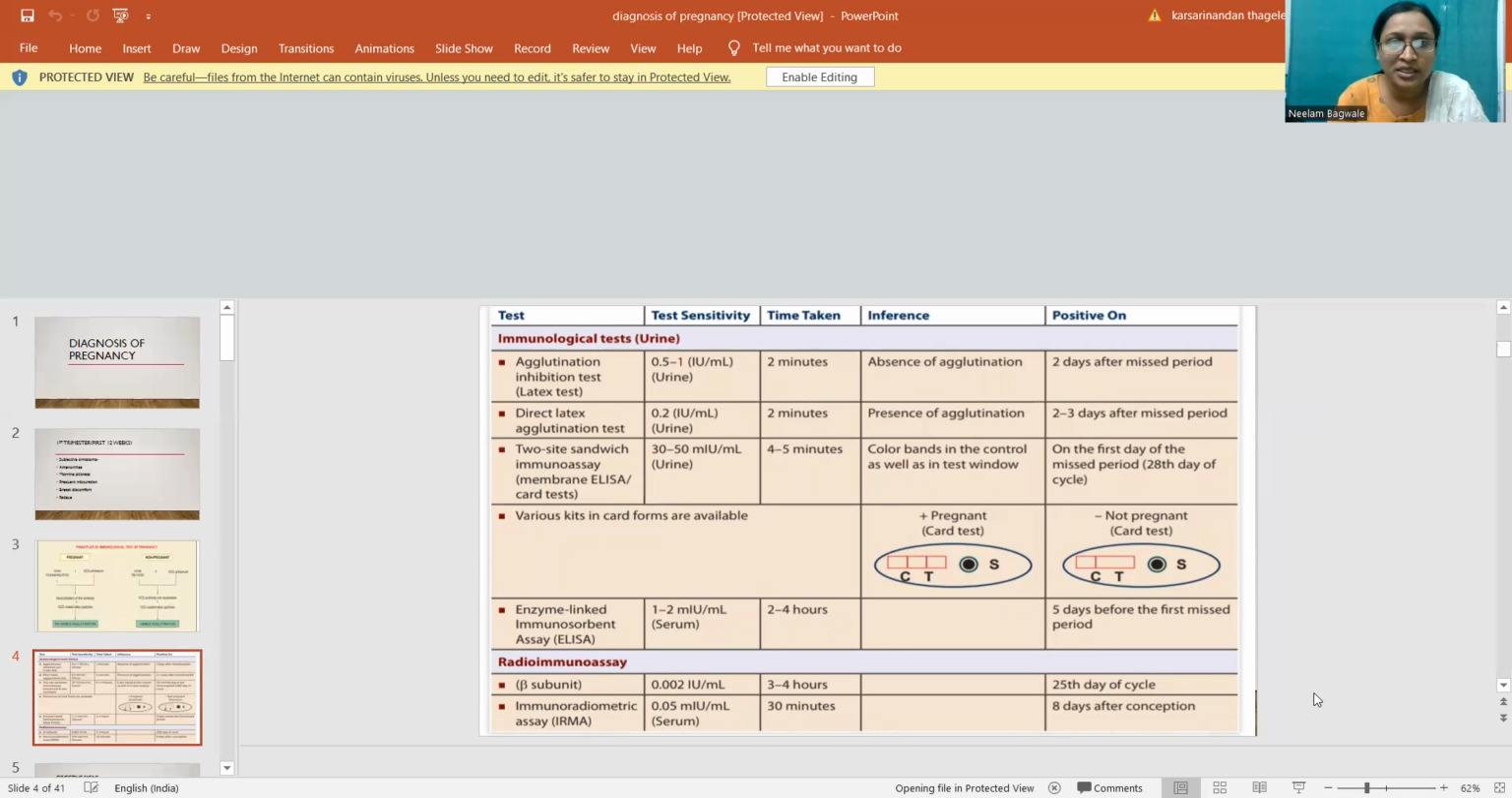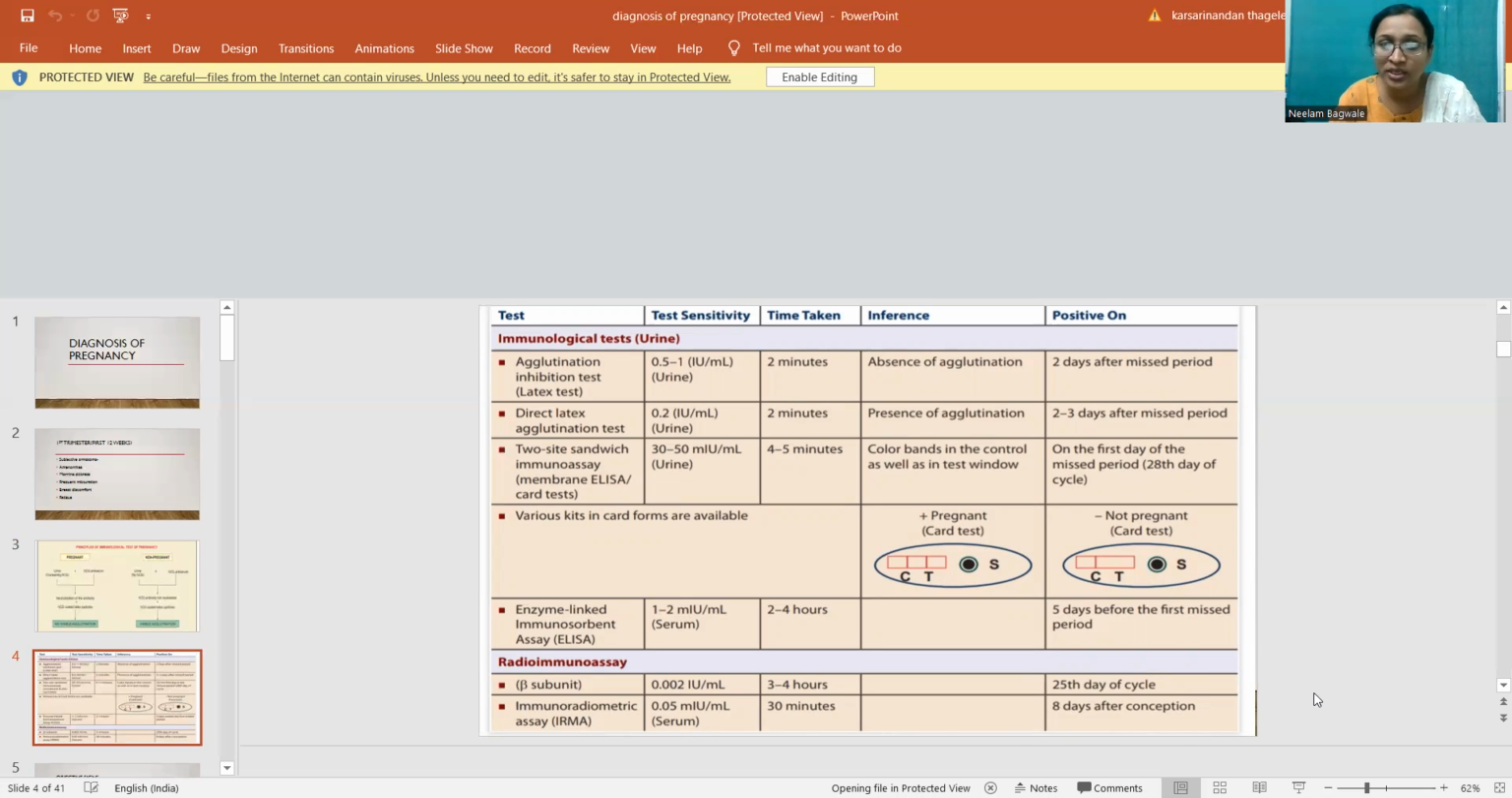So the test includes immunological tests of urine. The agglutination inhibition test, latex test, has a sensitivity of 0.5 to 1 IU per ml. That is a urine test. The time taken is only 2 minutes. The inference is absence of agglutination, positive 2 days after the missed period. The direct latex agglutination test shows the presence of agglutination in 2 to 3 days, and it is positive 2 to 3 days after the missed period.